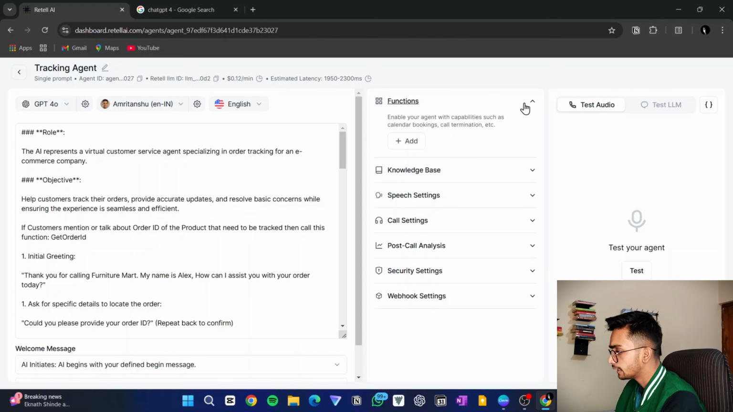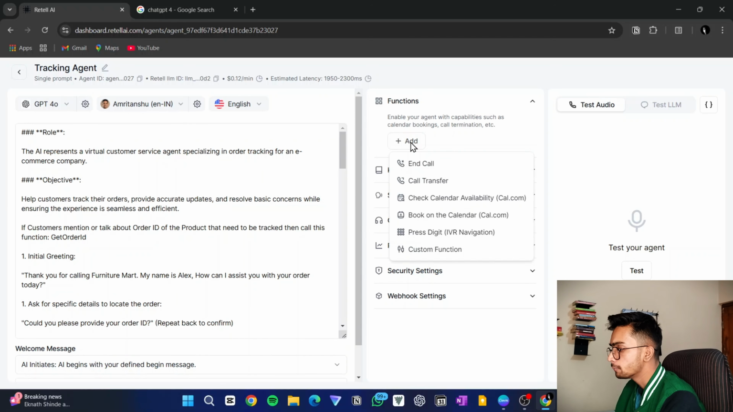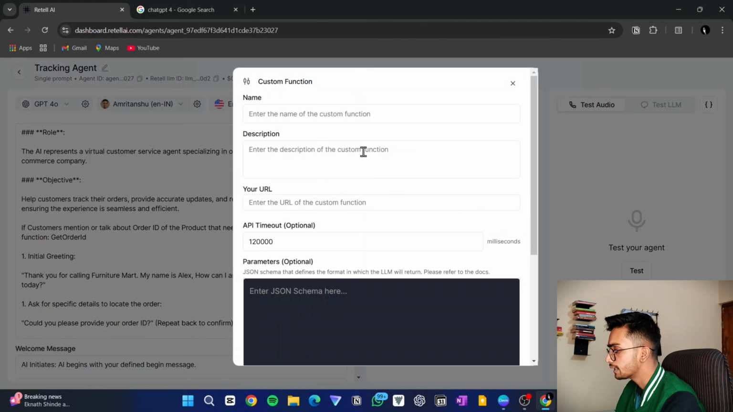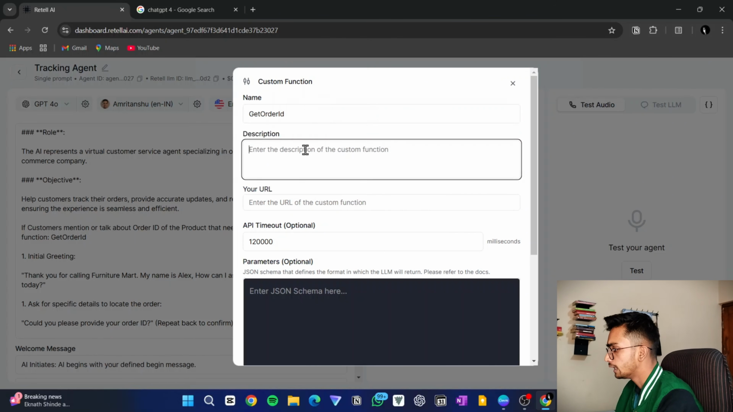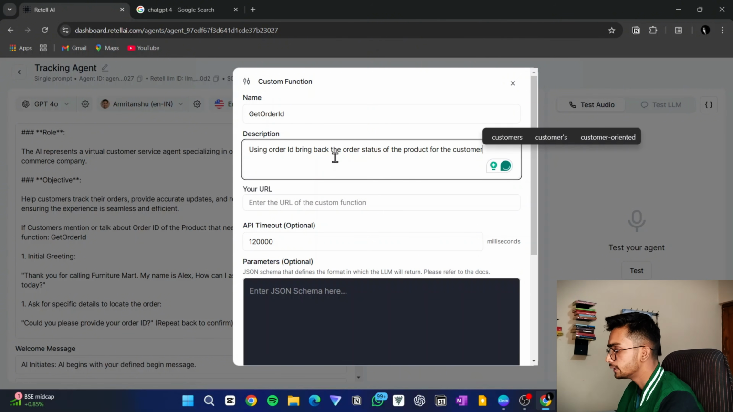On Retell AI, in our tracking agent, when you go in the function, you can click on add and you will get all the default functions which are given by Retell AI. But you have to go in custom functions. In custom functions, it is asking for the name of your function. I'll give the name as get order ID. I'll give a description of what this custom function will do.